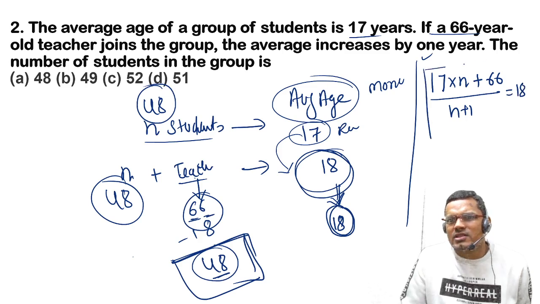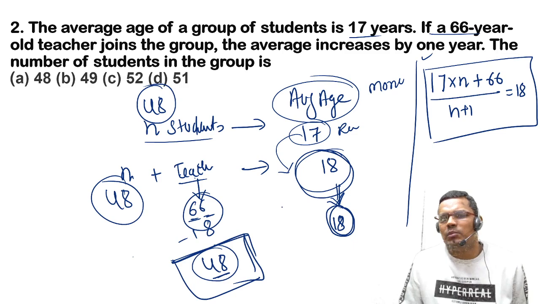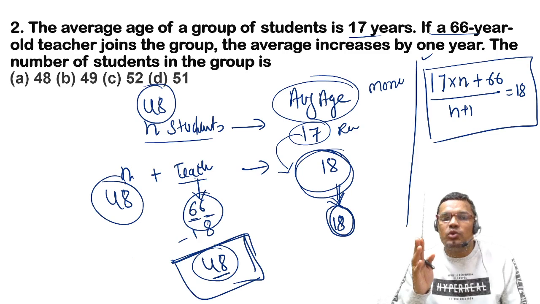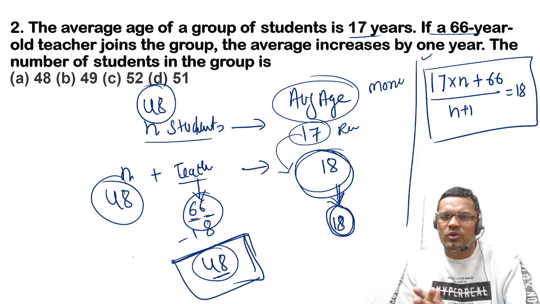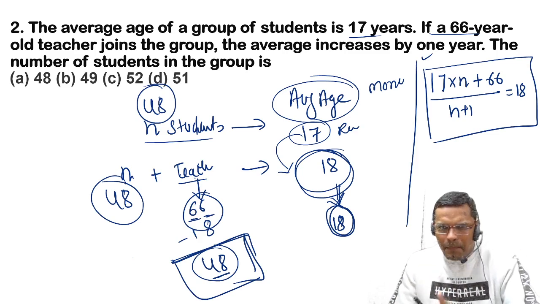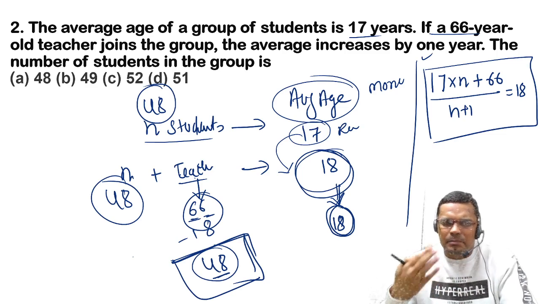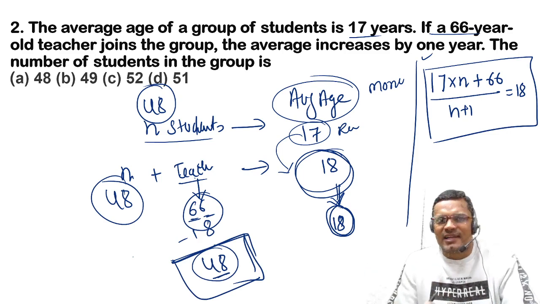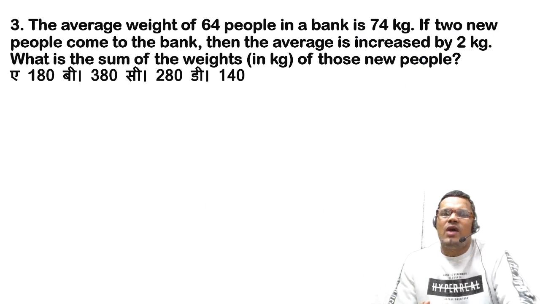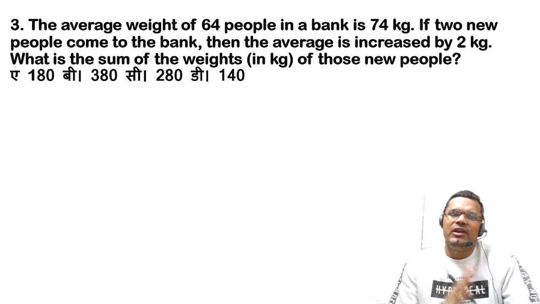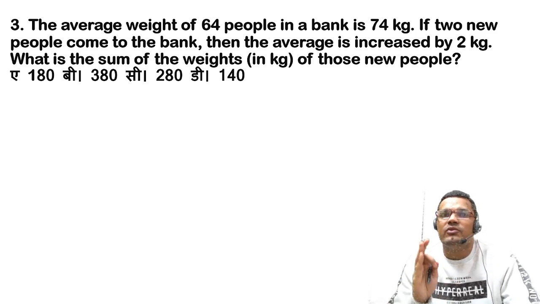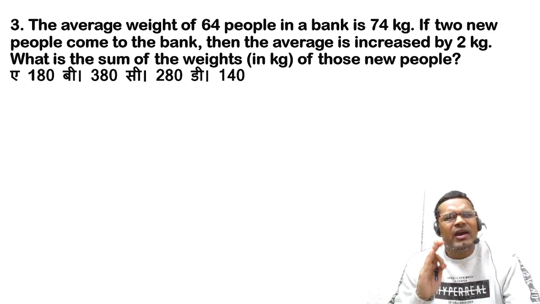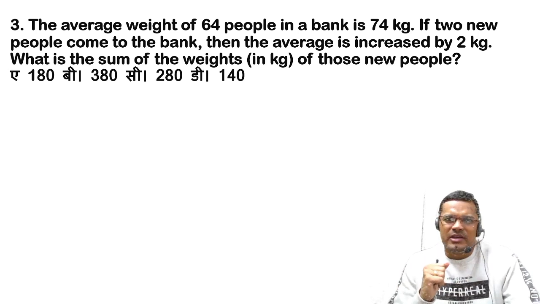So this is the calculation you need to do if you go with the basic method or the formula. I am teaching you the logic or deviation method, you can call it that in mathematical language, but in layman's language it's a logic kind of thing. So you have to always think logically. If you are able to solve all questions of this type with logic, then you will take very less time in comparison to formula based calculation.